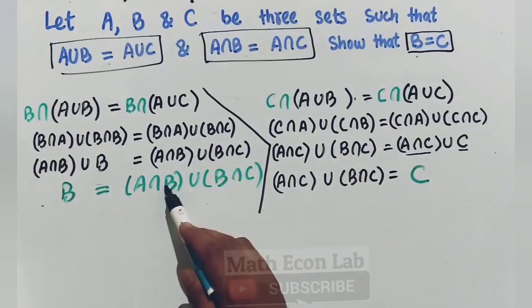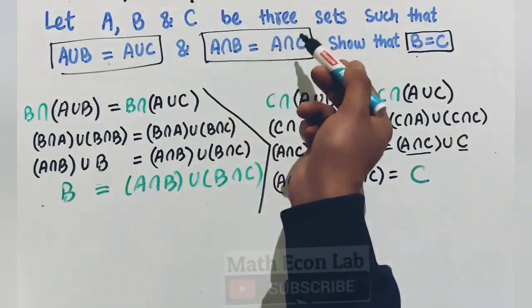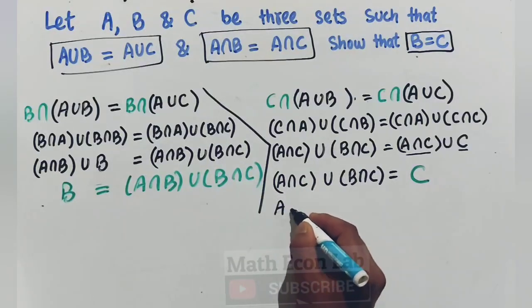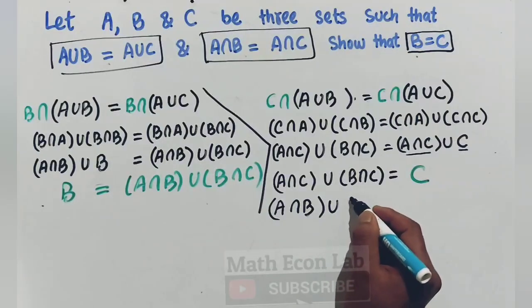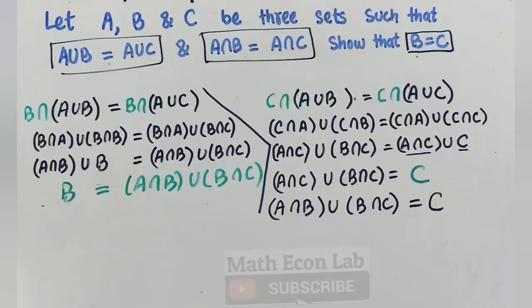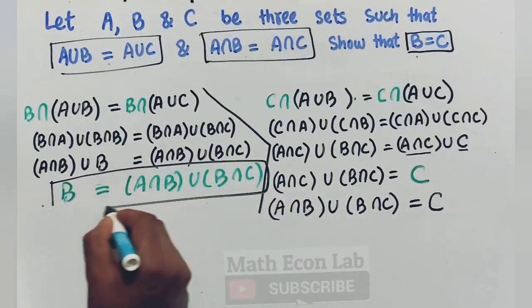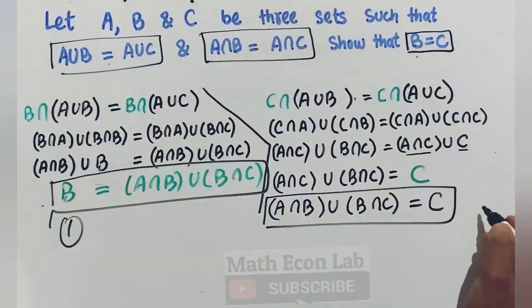So here we have A intersection B. Here we have A intersection C. But we are given that A intersection B is equal to A intersection C. So can I write in this place A intersection B union B intersection C is equal to C? So why have I written it here? Let us suppose this is equation 1 and this is equation 2.